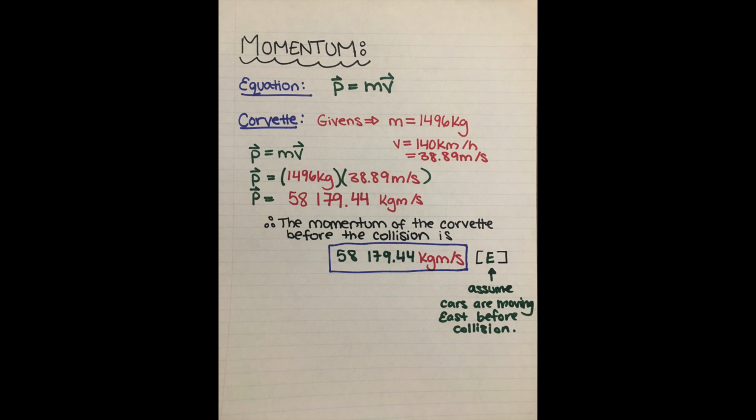In this video, the Corvette has momentum throughout most of the video clip. Momentum is equal to the mass of an object multiplied by its velocity. As a result, any moving object with a mass has momentum. It is obvious in this case that this car has momentum since it is moving throughout the video until it comes to a stop. When analyzing the givens, the mass was determined online through the Corvette website, saying that its mass is 1,496 kilograms, and I myself estimated its speed in the video to be approximately 140 kilometers per hour.